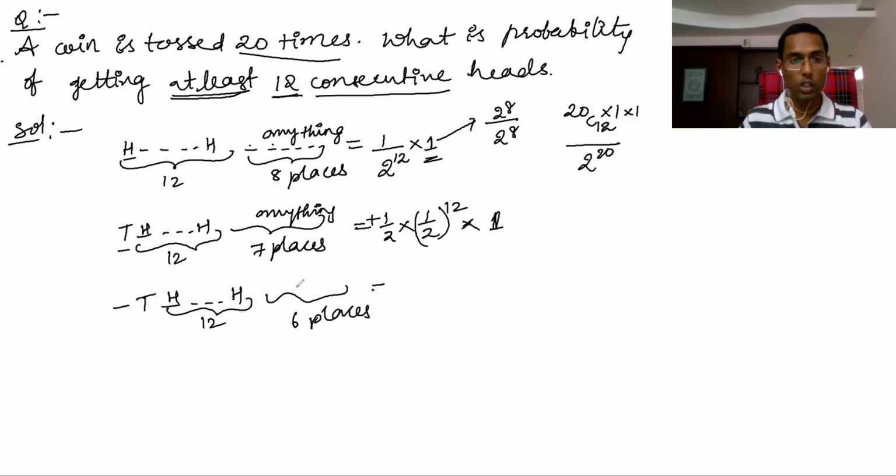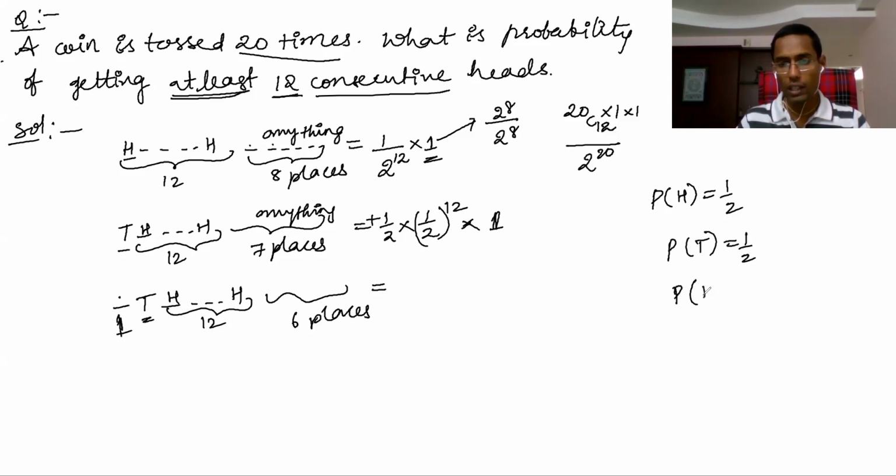So this same thing will continue. Here anything, here also anything. The probability of getting either head or tail is 2 by 2, which is 1. The first place, probability of getting head or tail is 1. The second task, the probability of getting tail is 1 by 2, and so on, 1 by 2 into how many times?